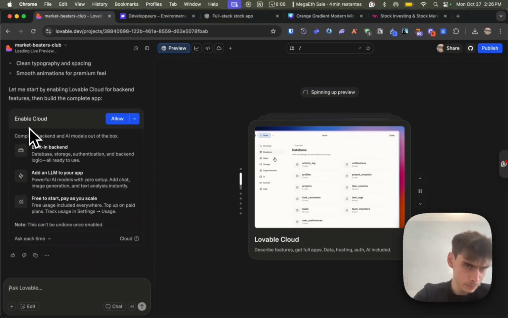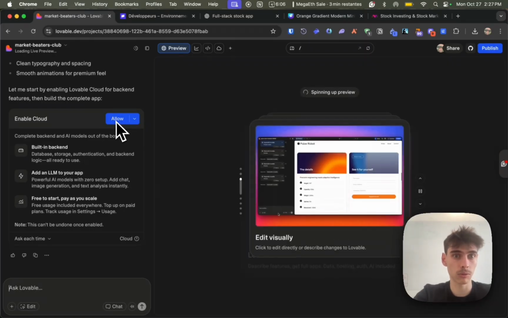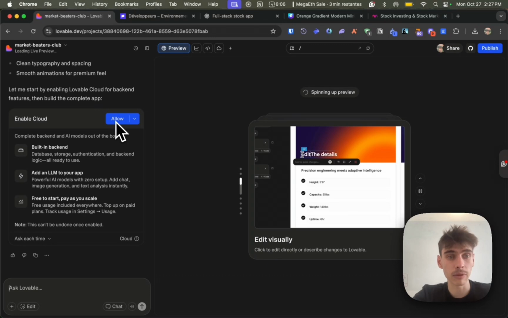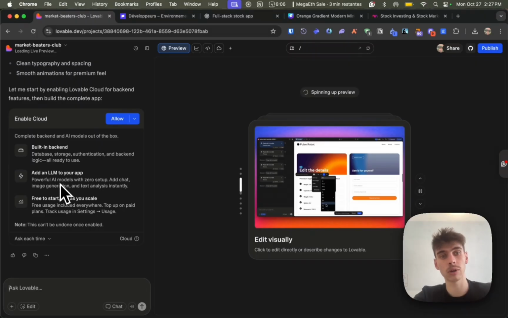Oh, enable cloud. So what is cloud is basically just the way for Lovable to manage the database and have a backend, so have the database, authentication system, and potentially also add Stripe or LLM to your app.